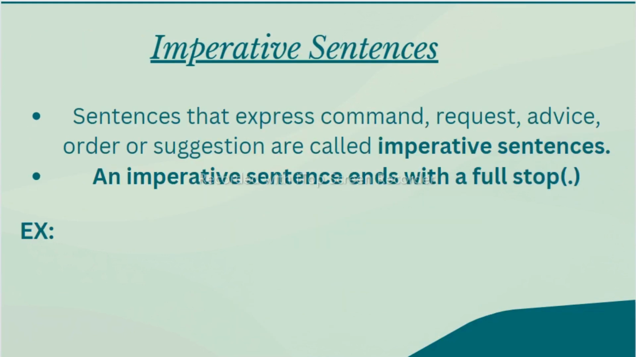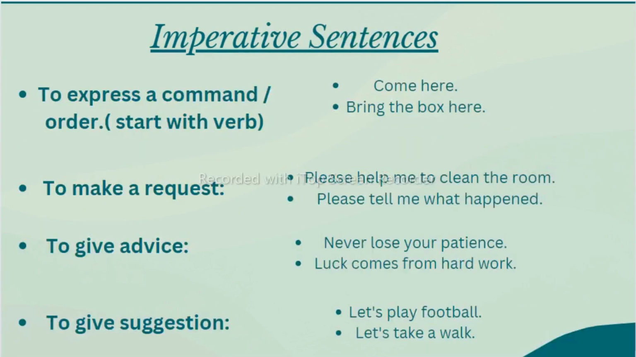Now let's see the next one, imperative sentences. What are imperative sentences? Sentences that express a command, request, advice, order or suggestion are called imperative sentences. An imperative sentence ends with a full stop. Now let's see examples of imperative sentences. When we want to express a command or order, we use these types of words. The sentence starts with the verb, like come here, bring the box. So directly we are starting a sentence with the verb. These types of sentences are called imperative sentences.